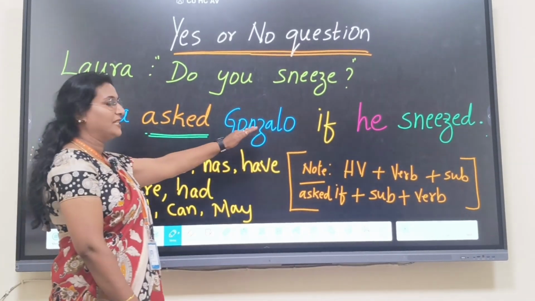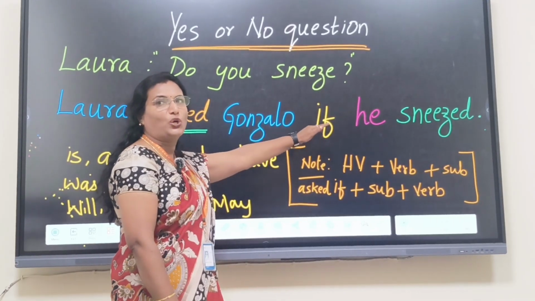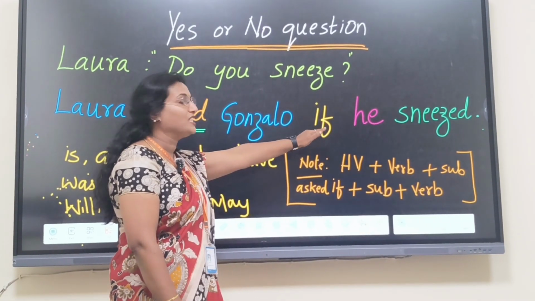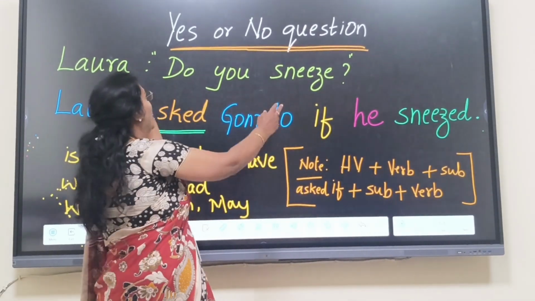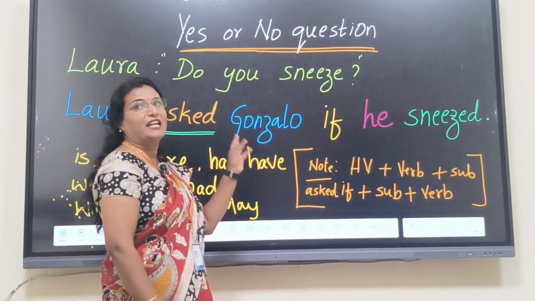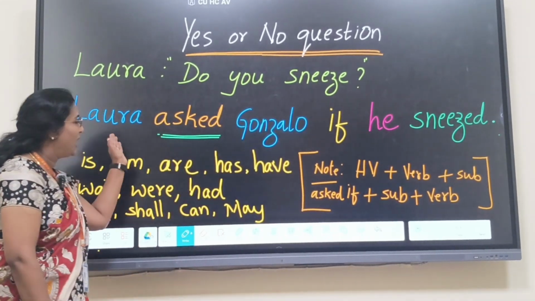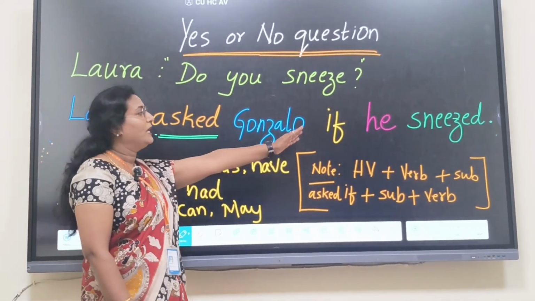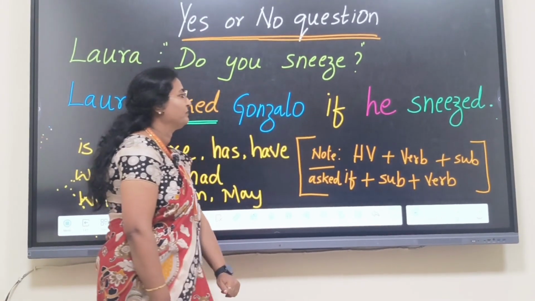Laura asked Gonzalo if. For a yes or no question, if is the conjunction or connection that you have to give in order to combine these two sentences and make reported speech. So Laura asked Gonzalo if he sneezed.